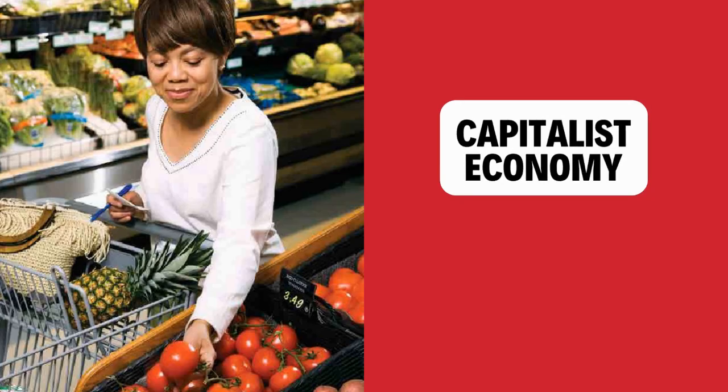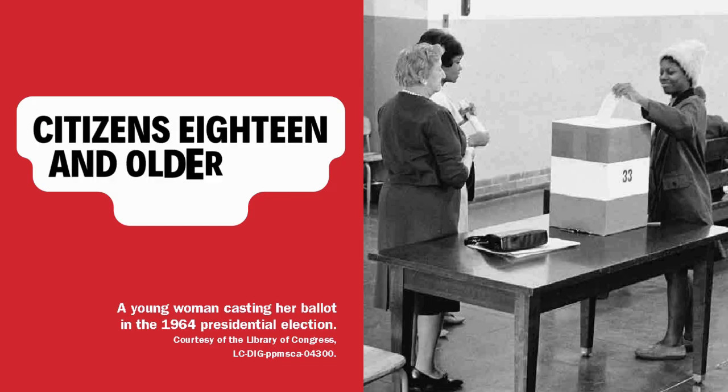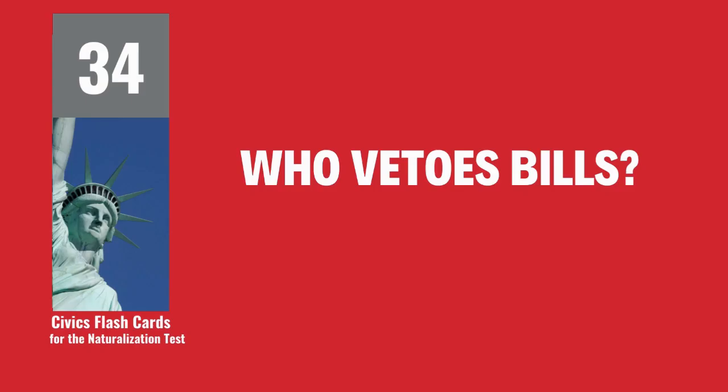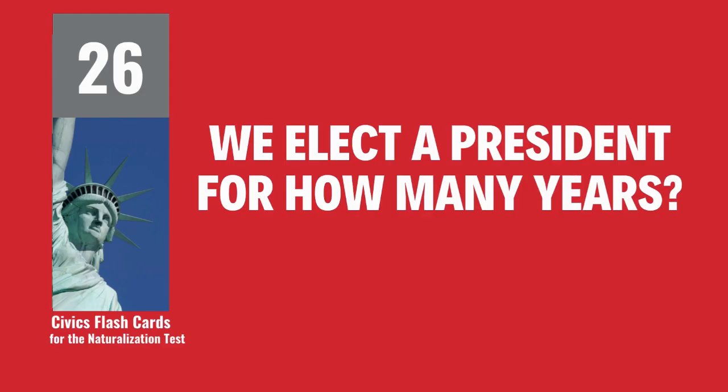What is the economic system in the United States? Capitalist economy. There are 4 amendments to the Constitution about who can vote. Describe one of them. Citizens 18 and older can vote. Who vetoes bills? The President. We elect a president for how many years?